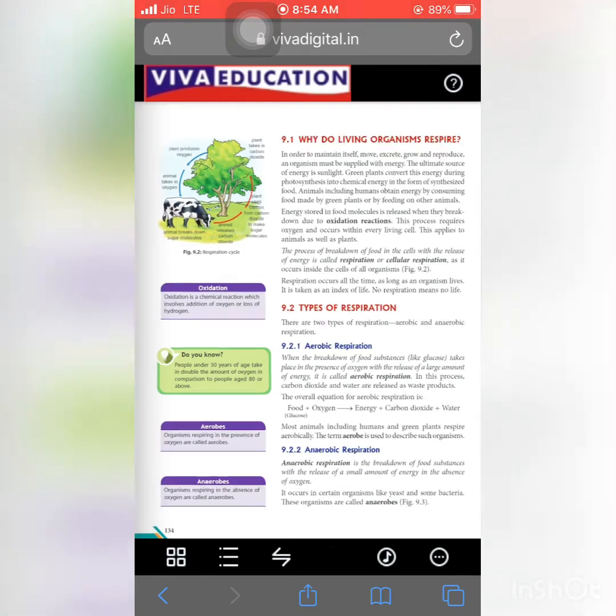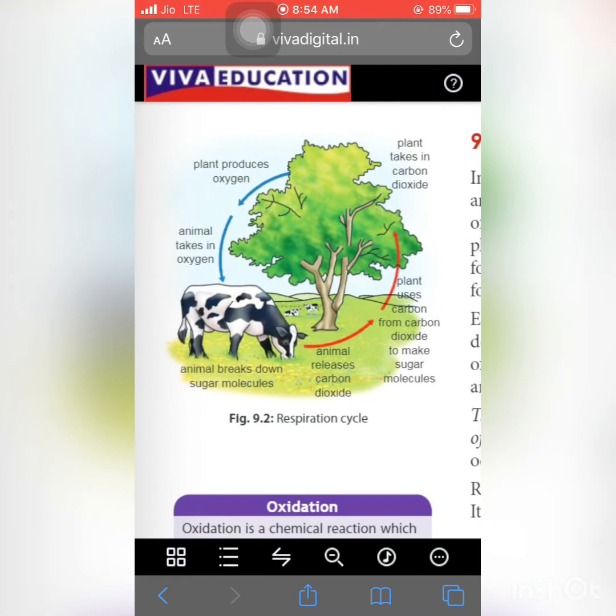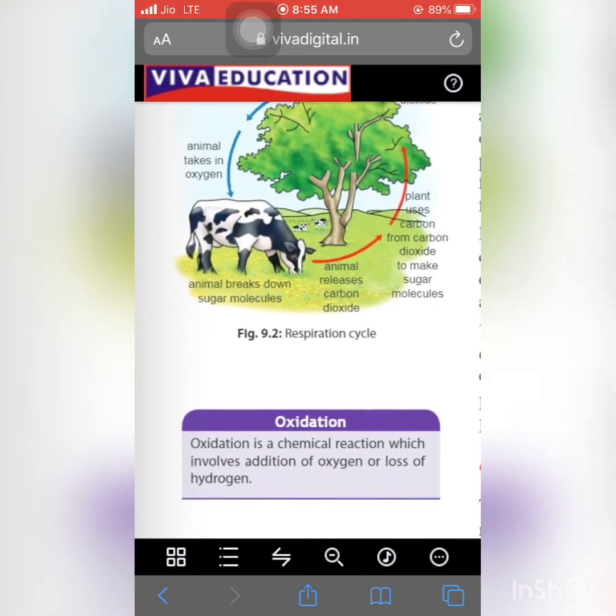As we see in this picture of a respiration cycle, the living organism present in this picture is a cow. The animal eats food from our grasslands. Means the animal breaks down that food into sugar molecules with the help of an oxidation reaction. So oxidation reaction means, can anybody tell me the oxidation reaction?